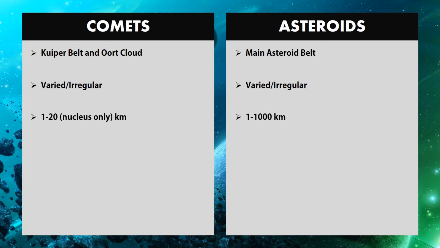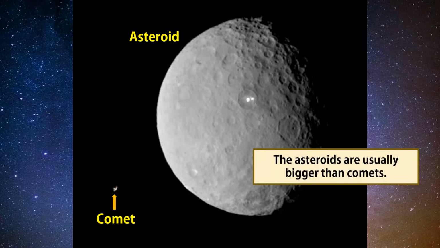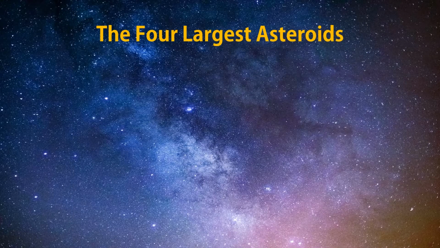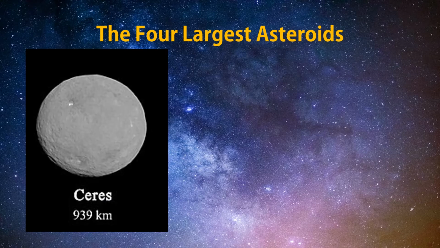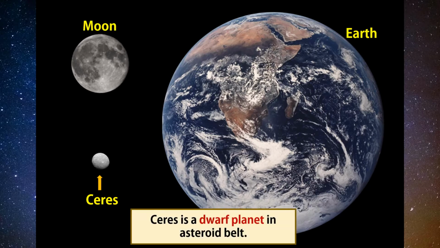If we compare the size of the largest asteroid and comet, they look like this. The asteroid is tremendously bigger than comet. Thus, the asteroids are usually bigger than comets. Here are the 4 largest asteroids. The largest asteroid is Ceres with a diameter of 939 km. This is the size of Ceres compared to the Earth and the Moon. It is a dwarf planet in the asteroid belt.